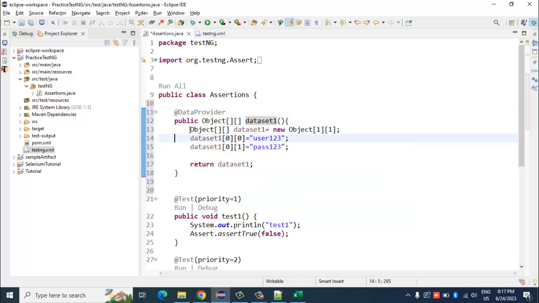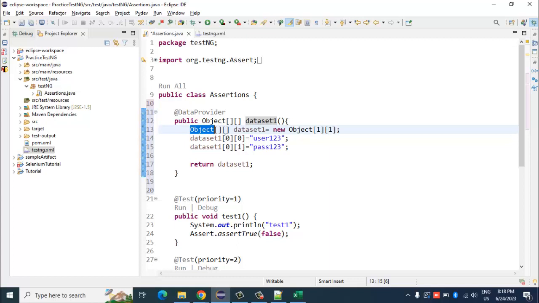So you already know how to create an array, right? We have already seen that in our Java basics session. So instead of creating a string array or an integer array, I have created an object array, and this is not a single dimensional array but a multi-dimensional array which will have a row and a column.